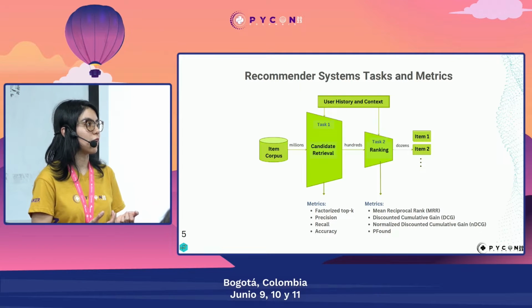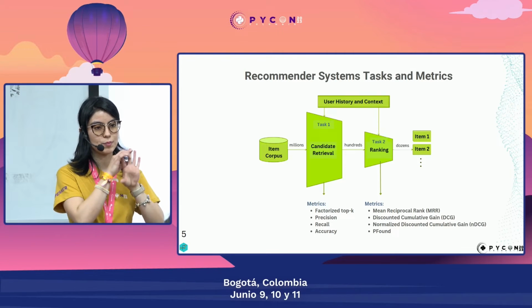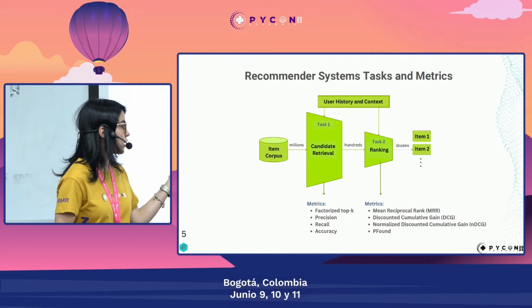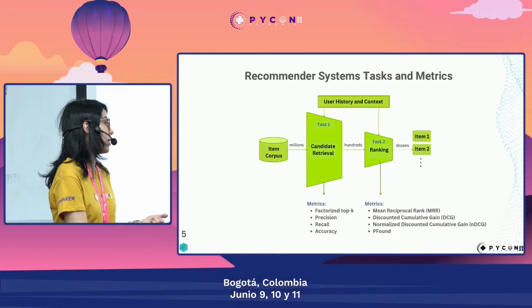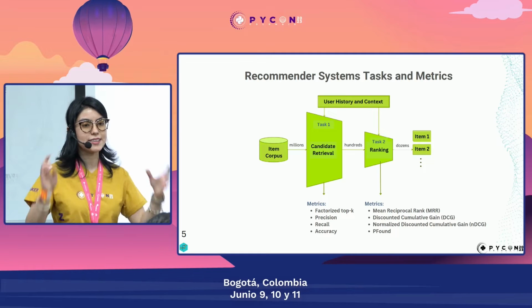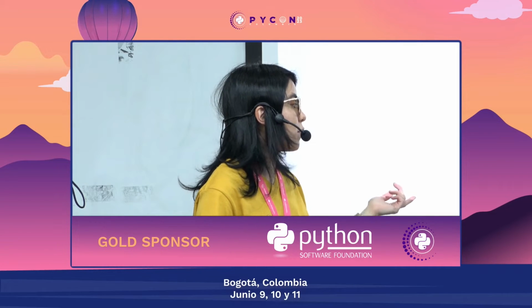So for example, if in a recommendation of 5 items, the first relevant appears on the 3rd position, the mean reciprocal rank will be 1/3. Then the discounted cumulative gain also looks at the position, but also it looks at the score. Normalized discounted cumulative gain searches for the ideal ranking of our items, and then it measures, from the list that we rank, how is the distance to the ideal list of ranking. And then P found is the probability of finding a relevant item.